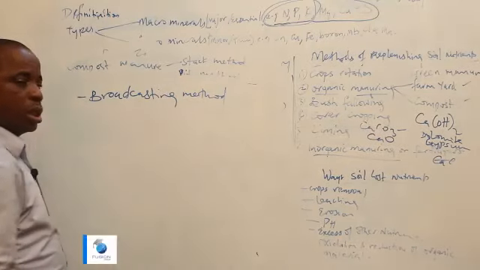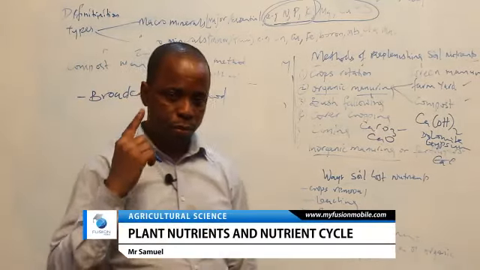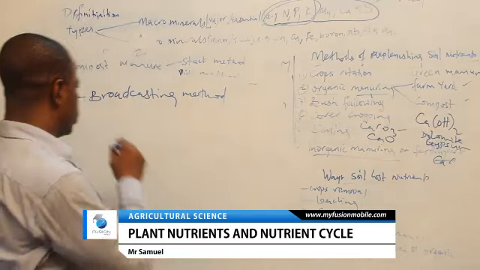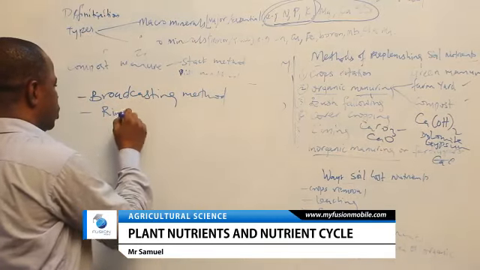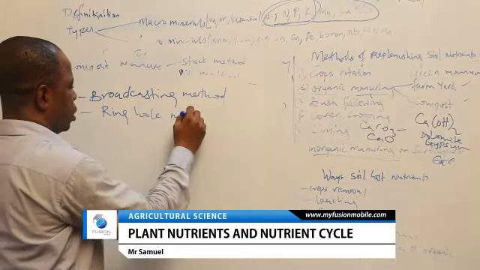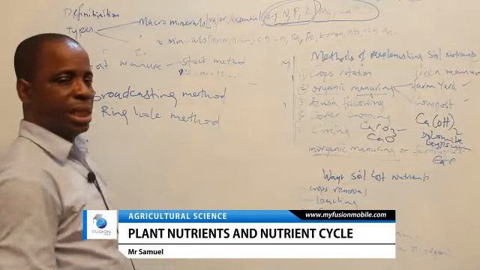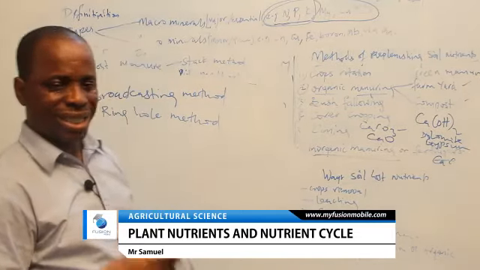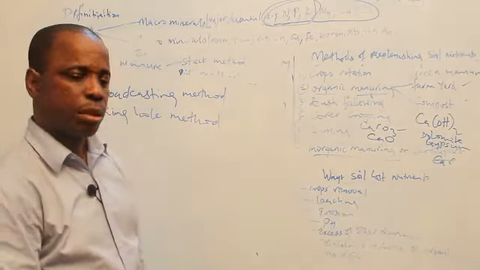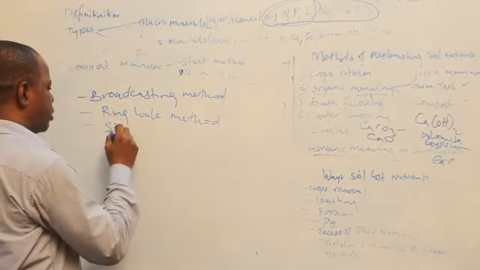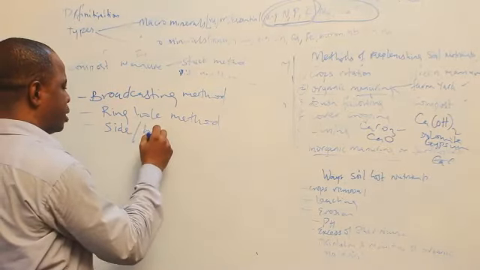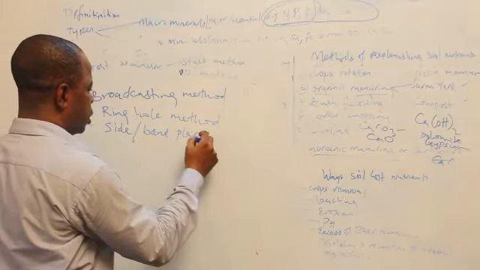We have what we call the ring hole method. We have the side placement, or band placement.